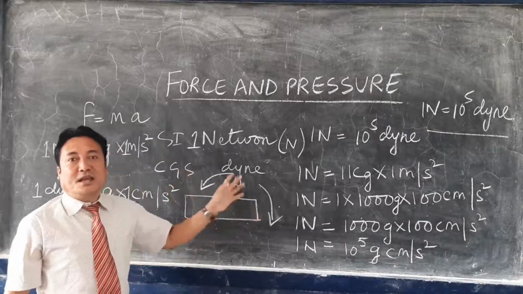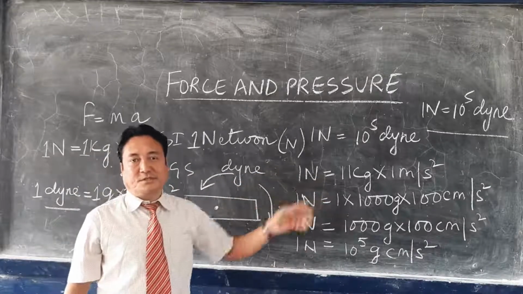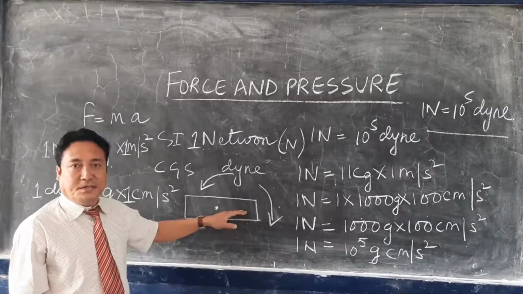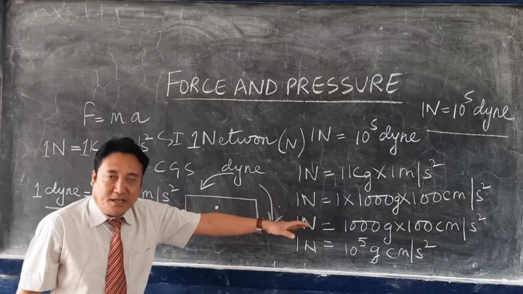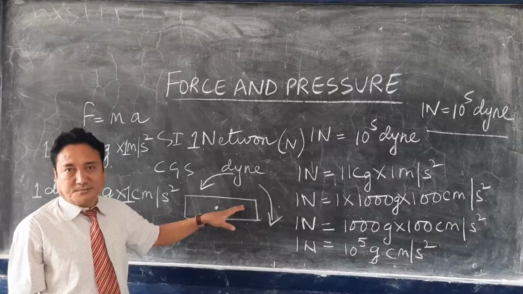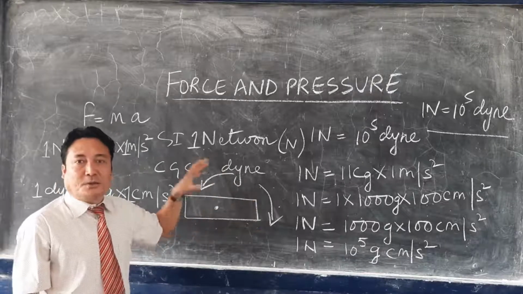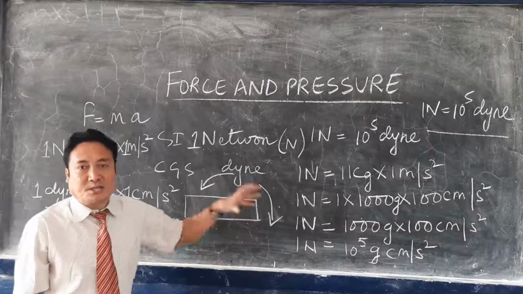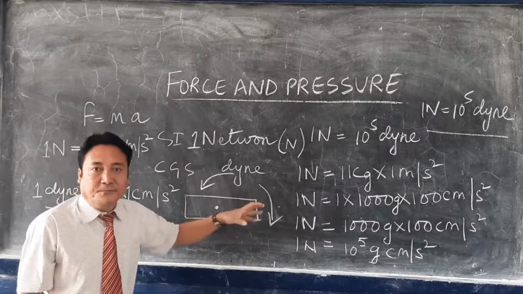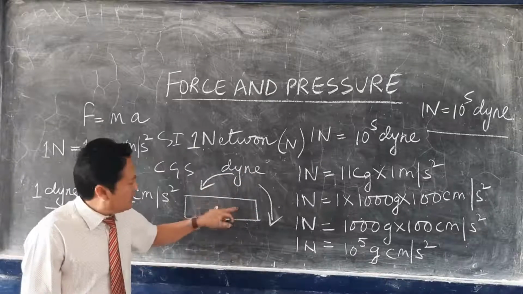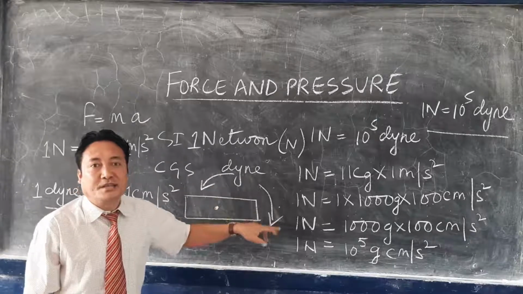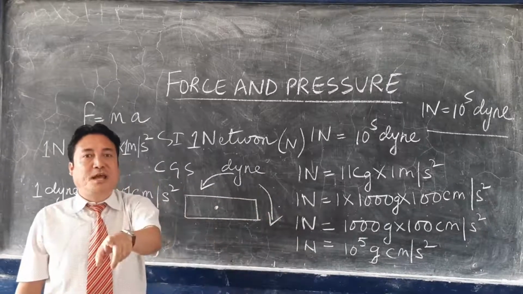So now, instead of moving in a straight line, the body will have a rotational motion. To produce a rotational motion, the body has to be pivoted, fixed at one point. This produces a turning effect, and that turning effect of force we call the moment of force, or simply the moment.